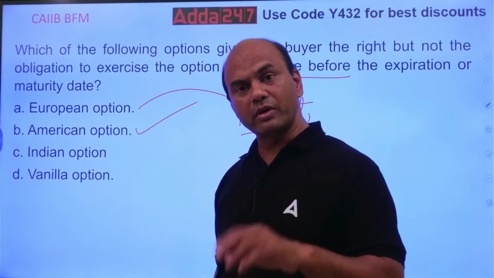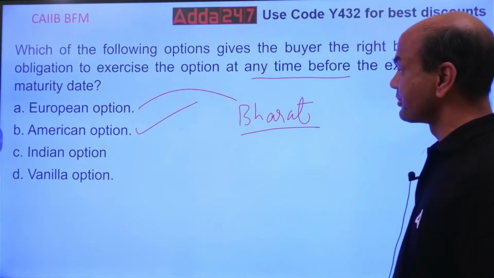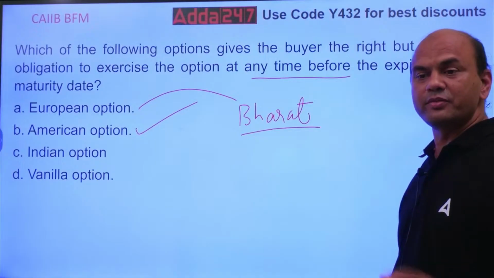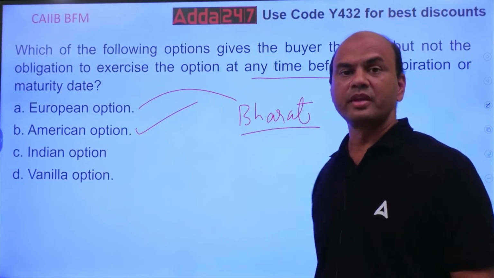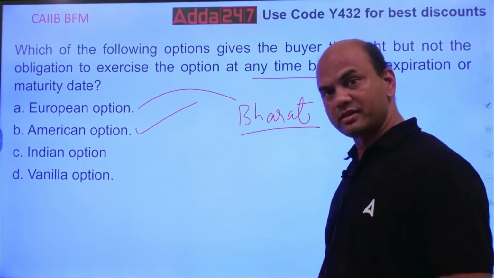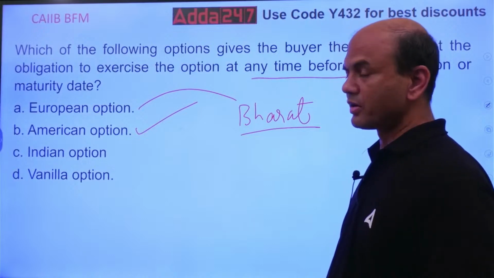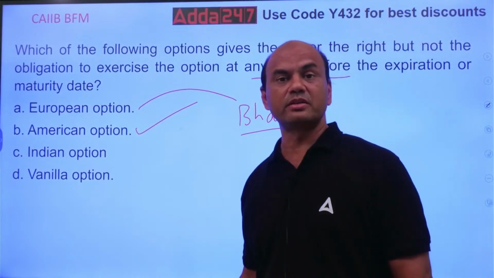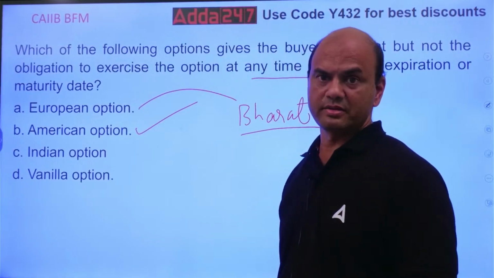Yes, it can be bought and sold in the secondary markets. Here, understand this difference. Many of them get confused. See this. Exercising means giving it back to the issuer. That is not possible in the European option before the maturity date.